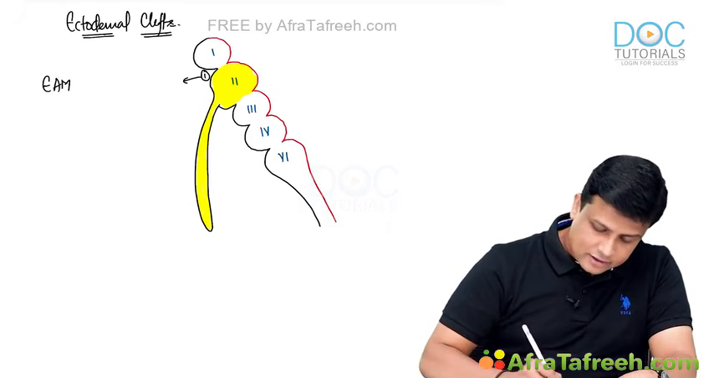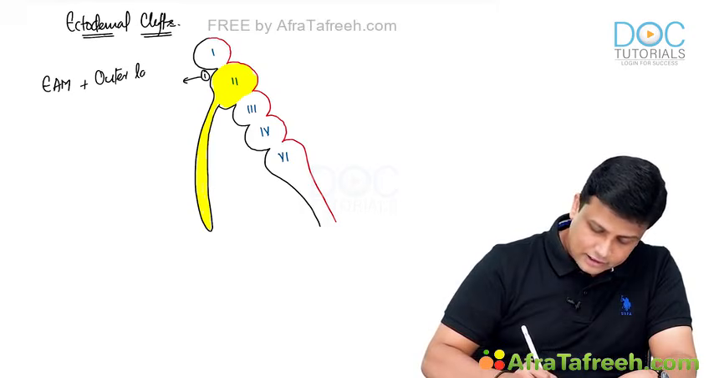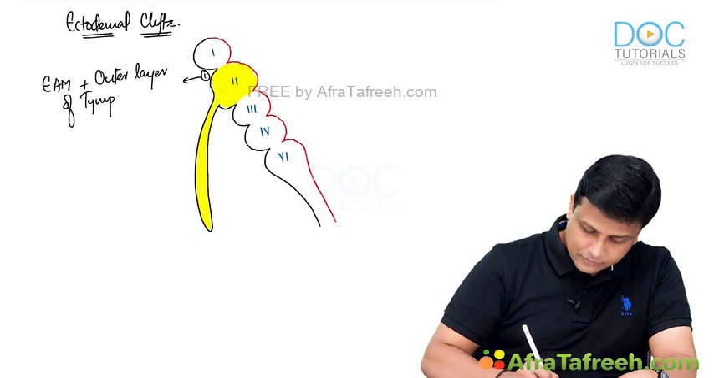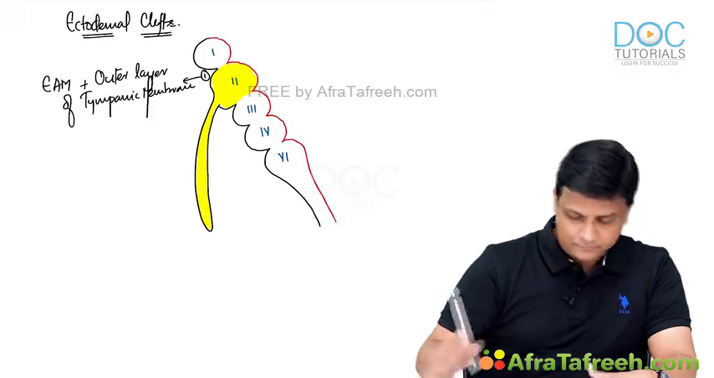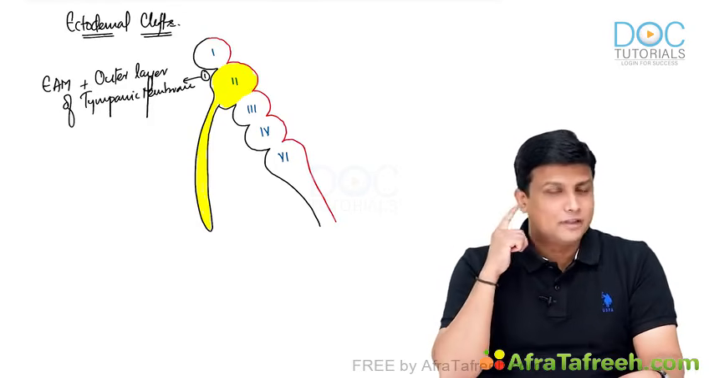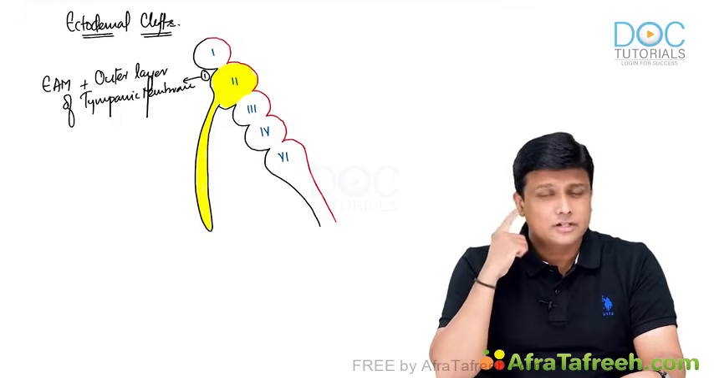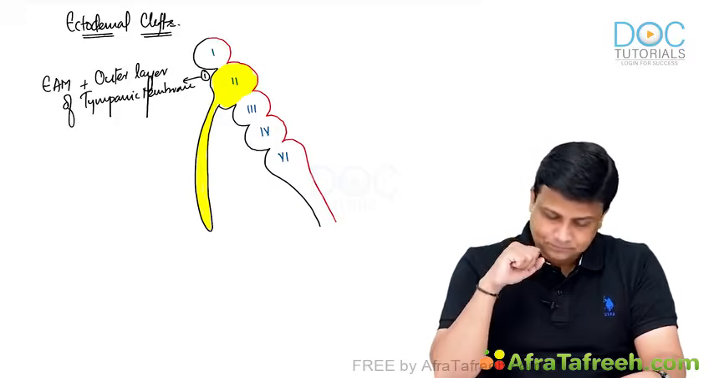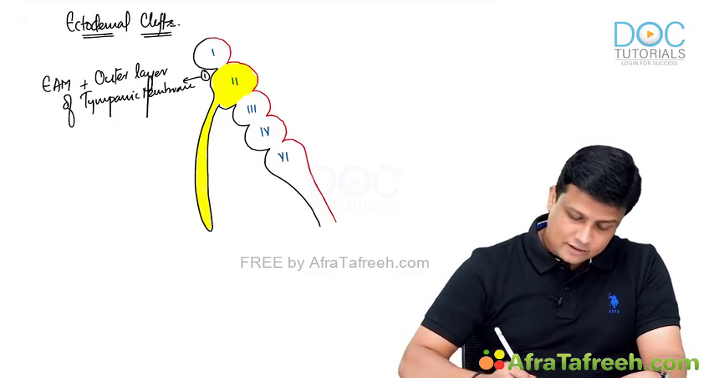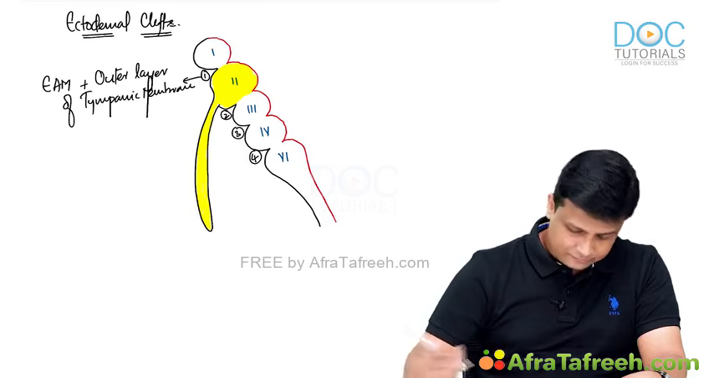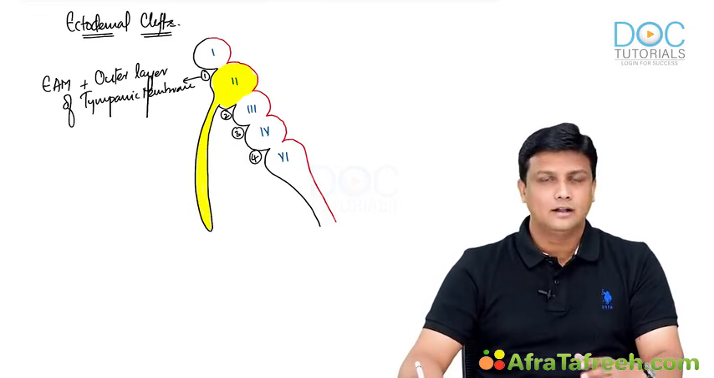And not only the external acoustic meatus, remember, along with that, it is also going to form the outer layer of tympanic membrane. So it's easy right now. The external acoustic meatus along with the outer layer of tympanic membrane is derived from the first ectodermal cleft. Now obviously the question comes to our mind, so what is derived from the second cleft, the third cleft and the fourth cleft? And the good news here is that nothing is derived from there.